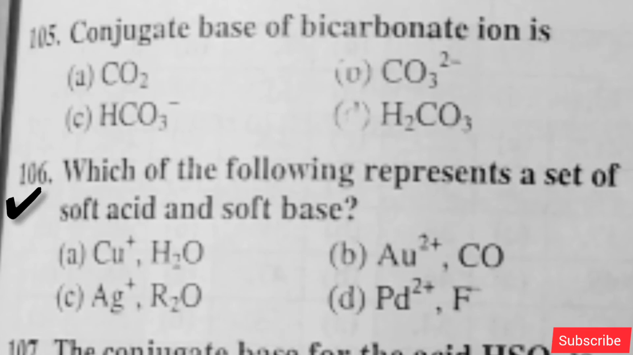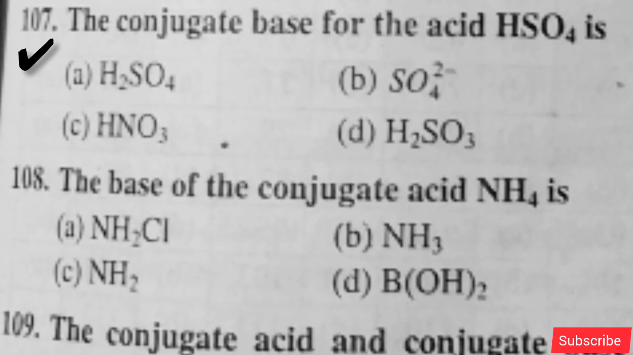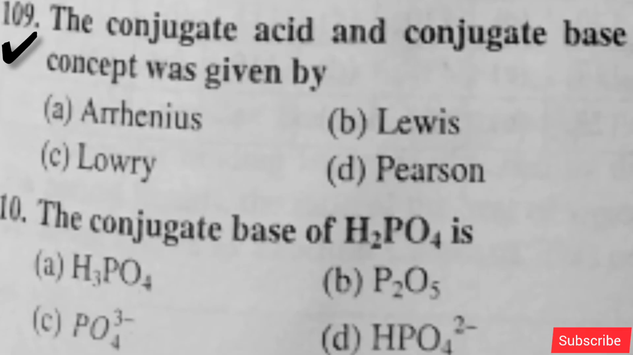Which of the following represents a set of soft acid and soft base? Option B is right. The conjugate base for the acid HSO4- is, option B is right. The base of the conjugate acid NH4+ is, option B is right. The conjugate acid and conjugate base concept was given by, option C is right. The conjugate base of H2PO4- is, option D is right.